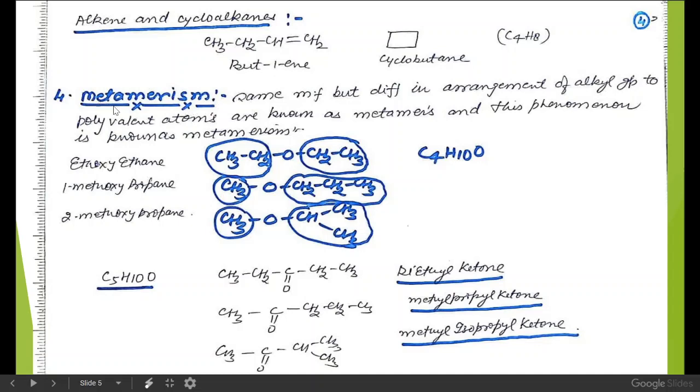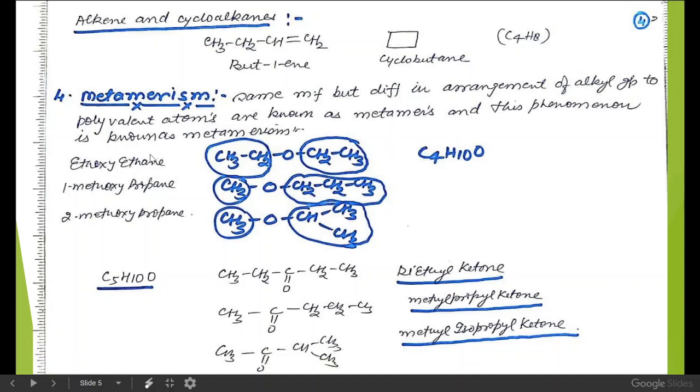Next example of isomerism is metamerism. Those organic compounds which have the same molecular formula but differ in the arrangement of alkyl groups to a polyvalent atom are known as metamers, and this phenomenon is known as metamerism.